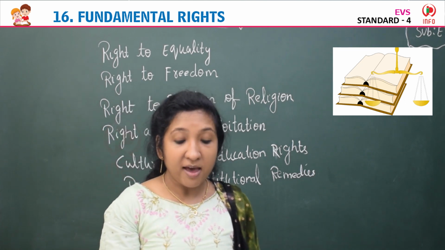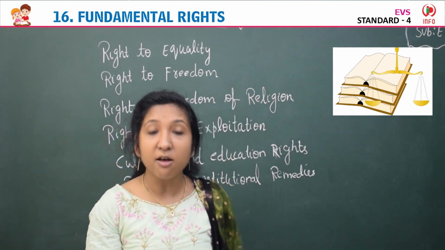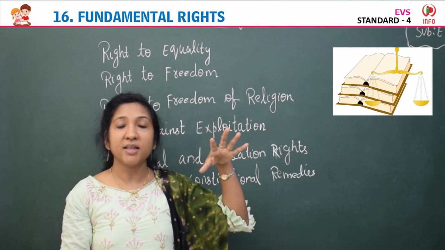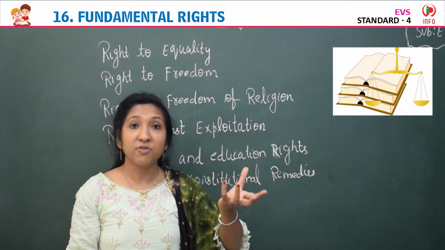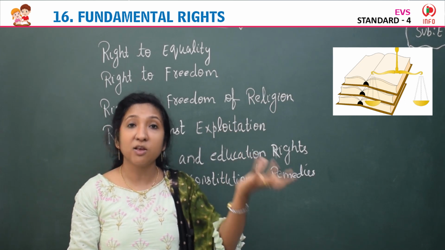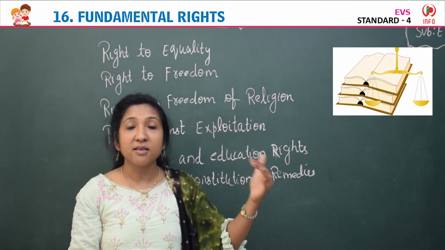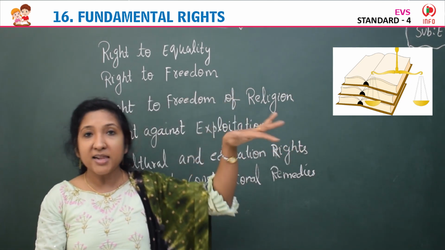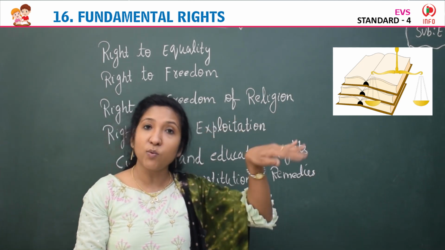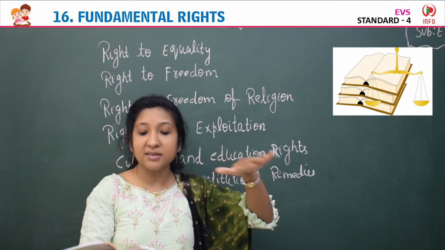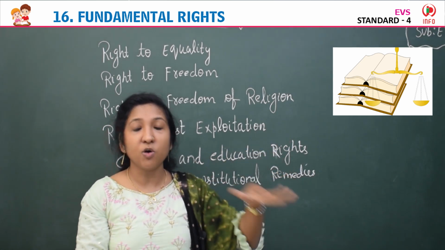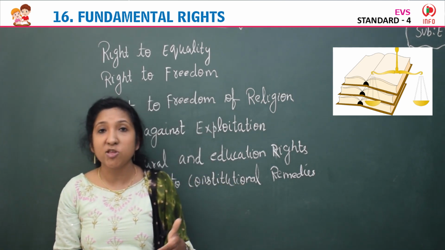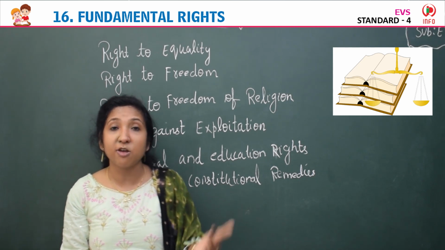So do you see the symbols of each fundamental right here? Yes, right to equality, that we already learned. It's a right that all are treated equally in front of law, before law, isn't it? Yes, the image of right to equality you have seen here, no? You can see the image here now. Balancing image, isn't it? Yes, all are equal. That weighing balance is equal, not going up and down. All are treated equally before law, irrespective of caste, religion, color, sex, means gender, place of birth, whatever.